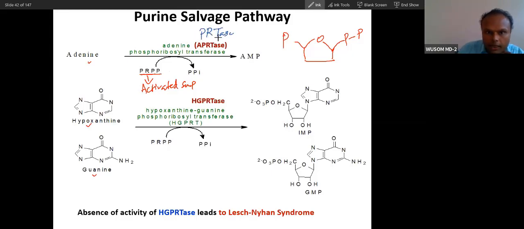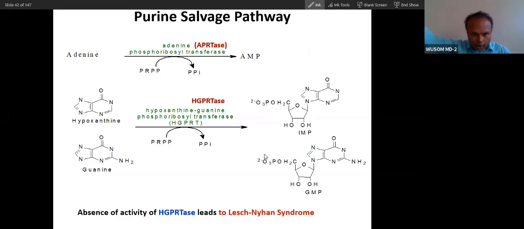Everywhere you will see PRT, phosphoribosyl transferase. Sometimes you will find the addition of S. Even if you don't write it, no problem. Just remember PRT. Here also PRT. So adenine is transferred; that is why adenine phosphoribosyl transferase. Here, hypoxanthine and guanine transfer is done by the same enzyme. That is why this is called HGPRT. Did you get that? Okay. So this whole process is called HGPRT.